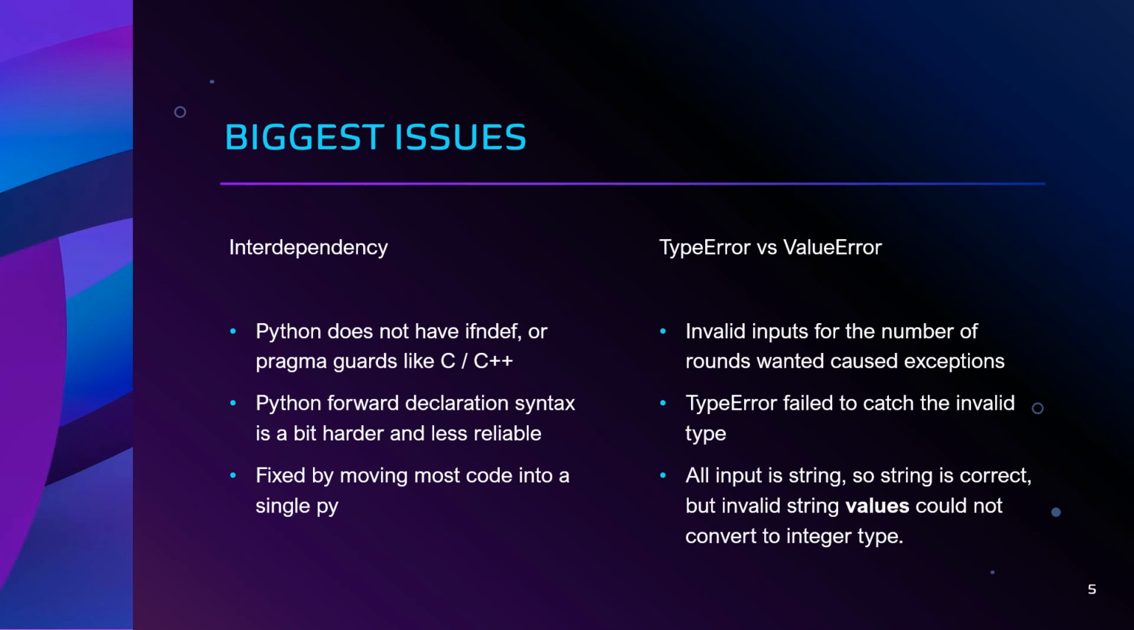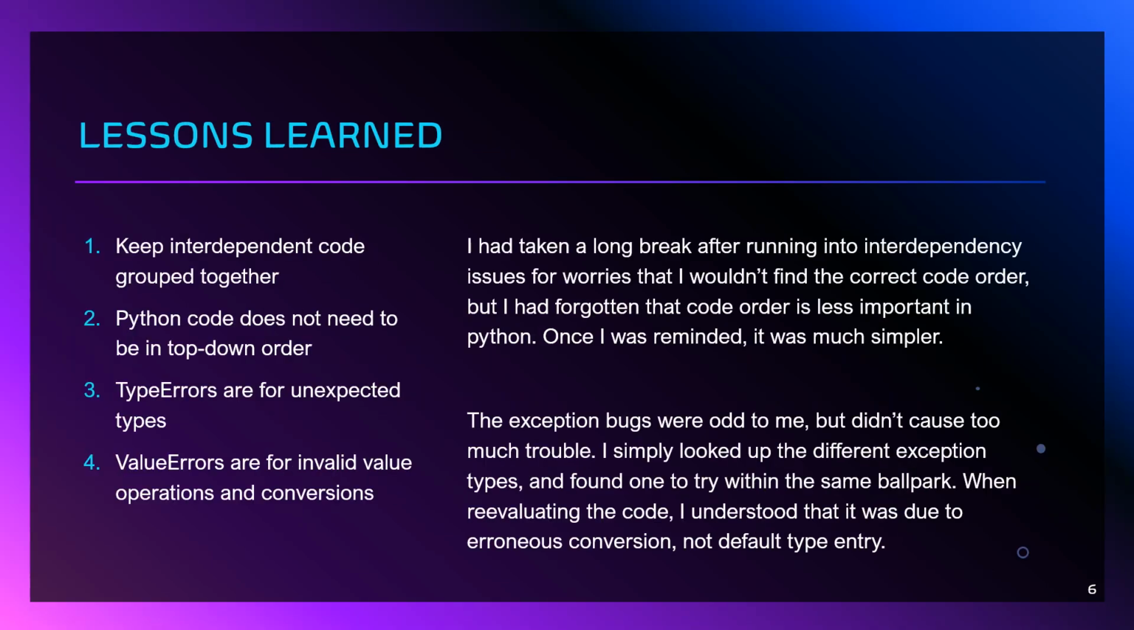When trying to validate user input for rounds wanted in a try except statement, I used a type error, but this did not catch the exception. This is because all input obtained by the input function is a string, which is a correct type assignment, and you're trying to convert a string into, in this case, an integer, which is exactly what the computer is expecting. But when converting types, you need to have valid values that can be converted. So when trying to convert an input to an integer, I needed to validate it with value error, not type error.